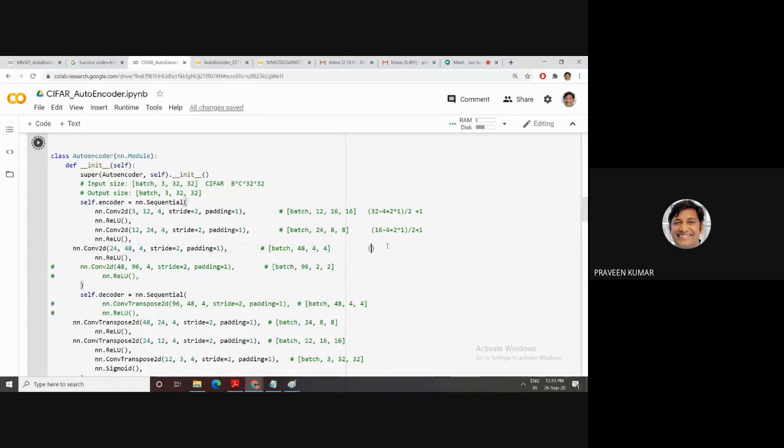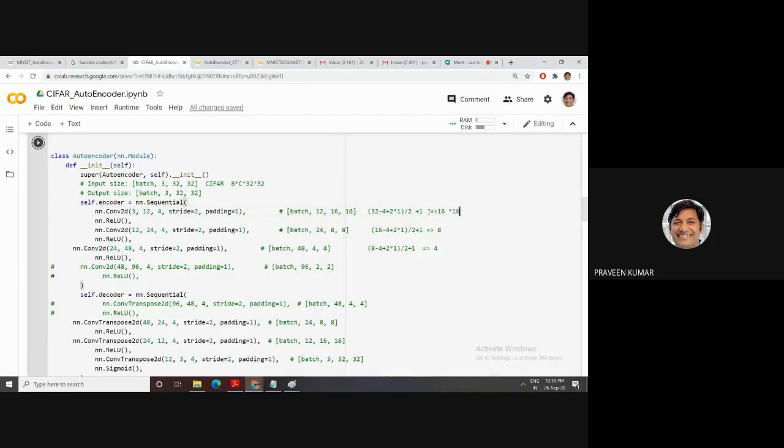Then 8 minus 4 is my filter size, plus 2 times 1, where 2 is padding, and padding is 1. Then divide by the stride of 2, plus 1. Then first you get 16, and next you get 8, and then you next get 4. Means 16 into 16.